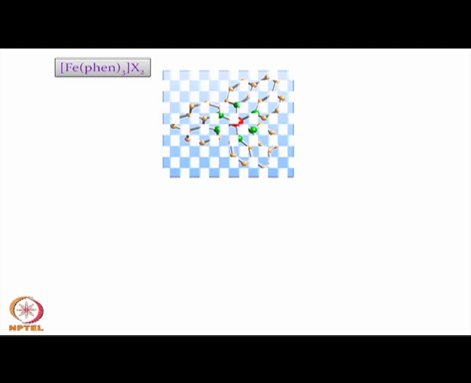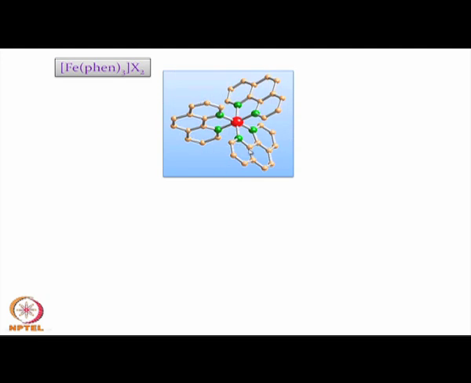So, we just simply take the tris phenanthroline compound. It is a very useful compound. We will find this compound in optical spectroscopy also. So, when 3 phenanthroline ligands are attached to the iron site in the ferrous state, we get a compound like this. We have the octahedral center, which nicely provides the tris chelate, and it is in the ferrous state.